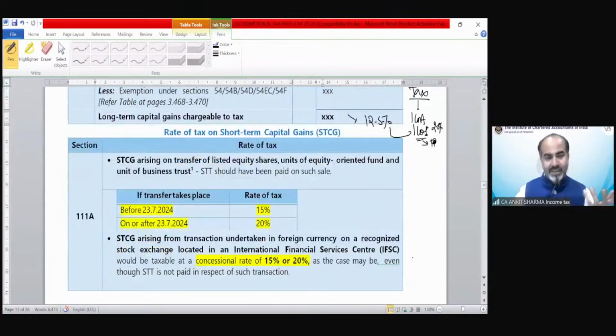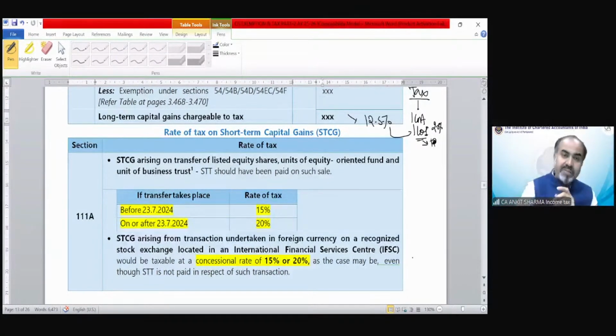Now the rates of tax are here in front of you. We are not going to just read them out, because it would be really difficult to understand or to learn these tax rate applicabilities by reading the provisions like this. So we have to go to the chart or diagram part. But before that, we need to read the provision from the sections.